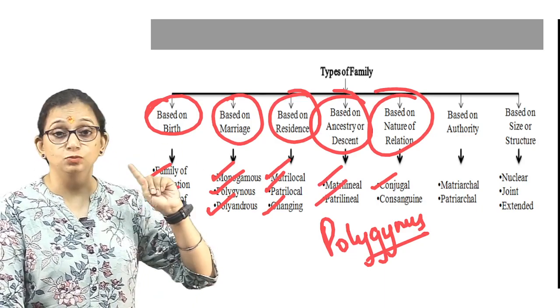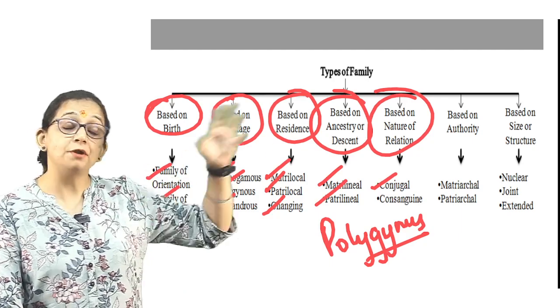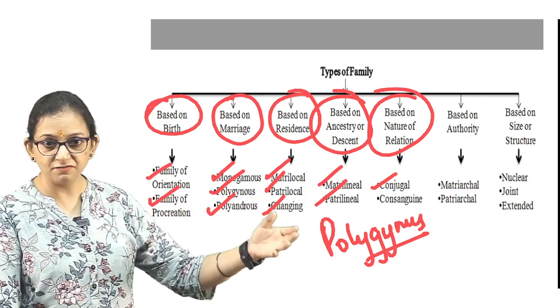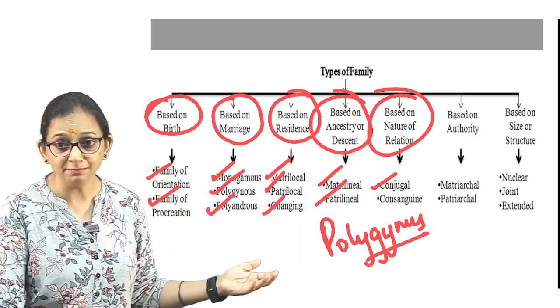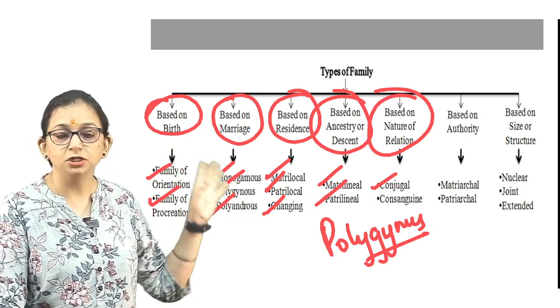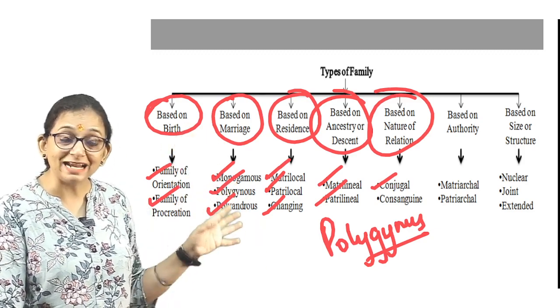In modern times, we can say that the word conjugal means I'm living with my boyfriend for a long time. We are in a relationship, but we are not married. But earlier, conjugal used to mean marital relationship.